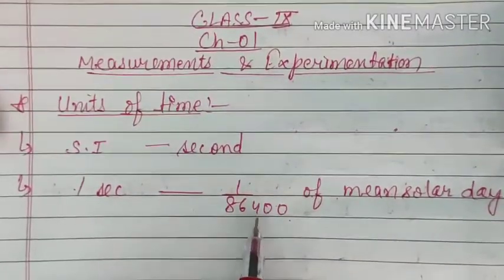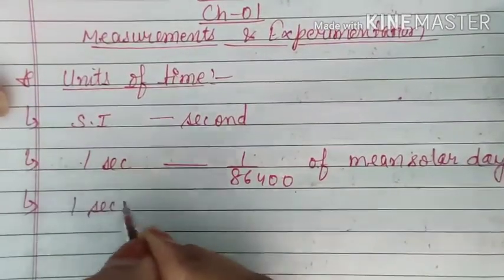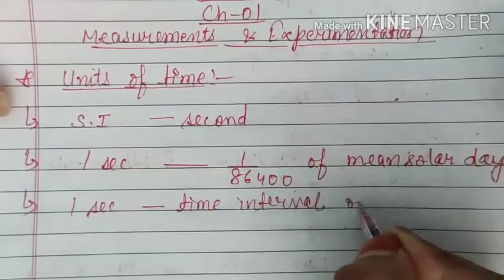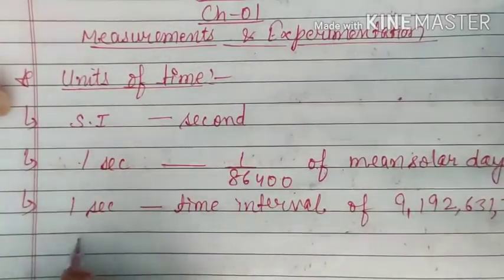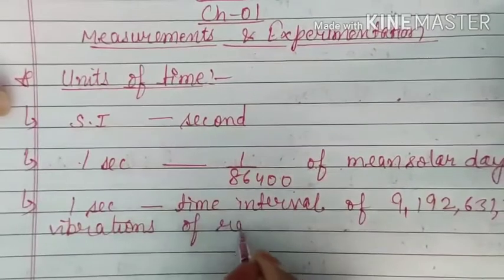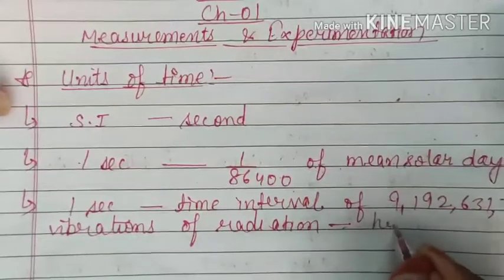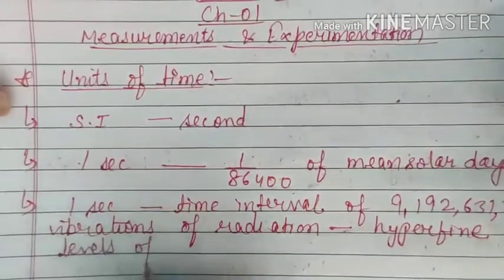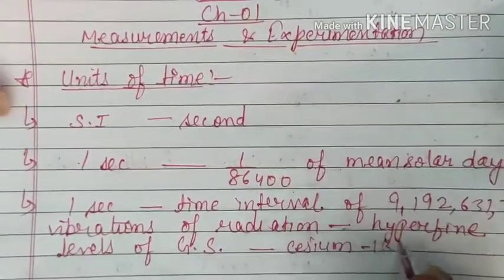This is one simple definition, but here two definitions are given, and the second definition is: 1 second is defined as the time interval of 9192631770 vibrations of radiation corresponding to the transition between two hyperfine levels of the ground state of the cesium 133 atom.